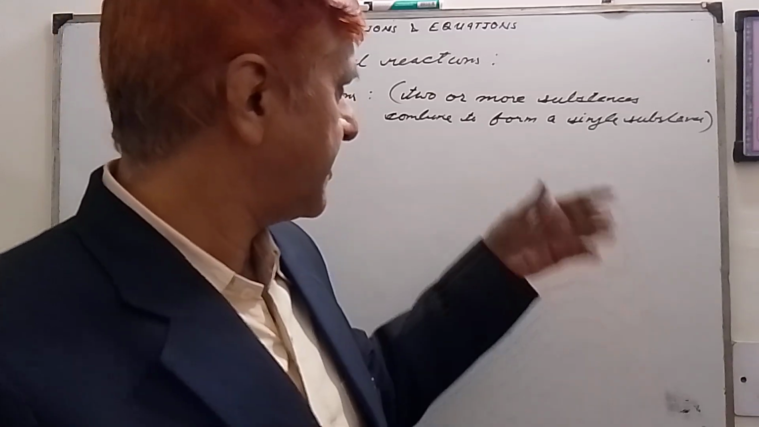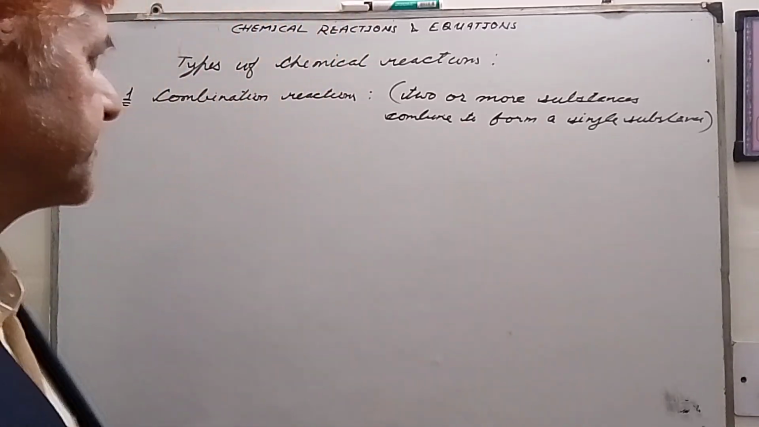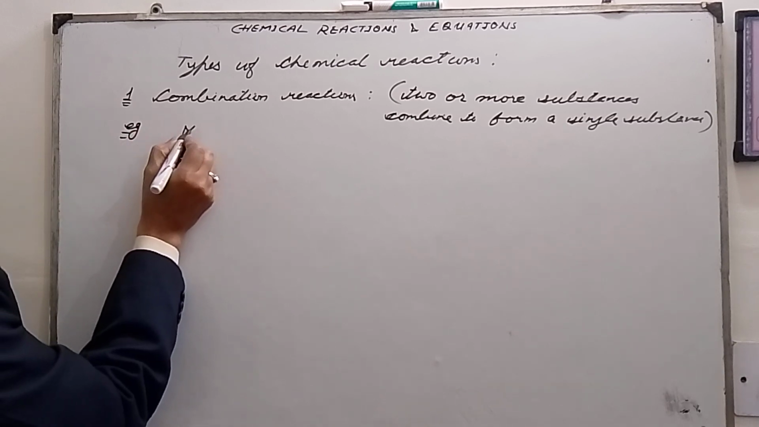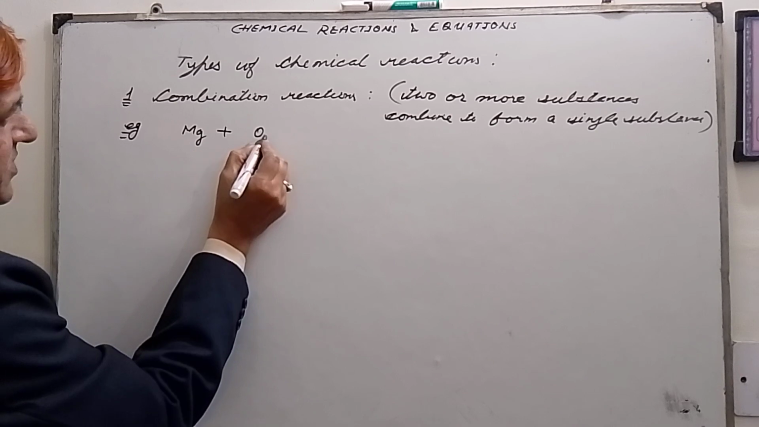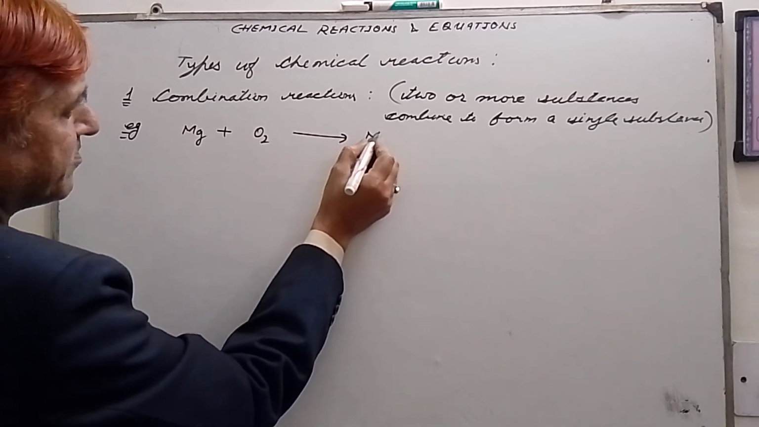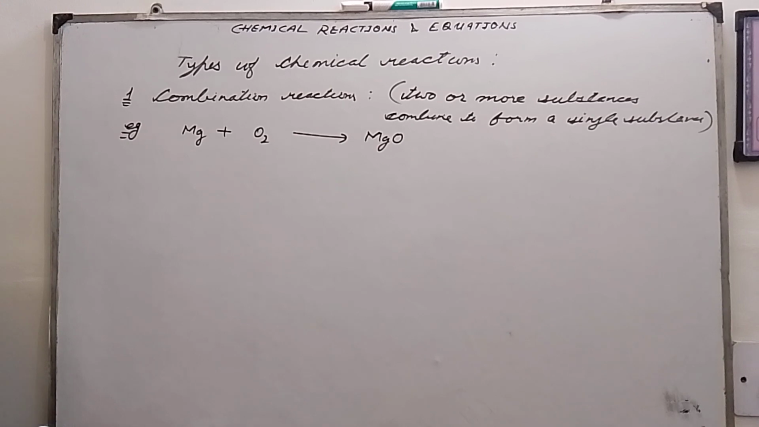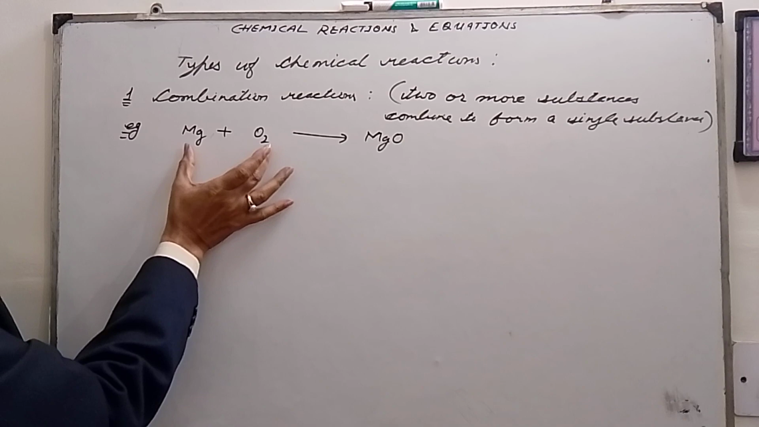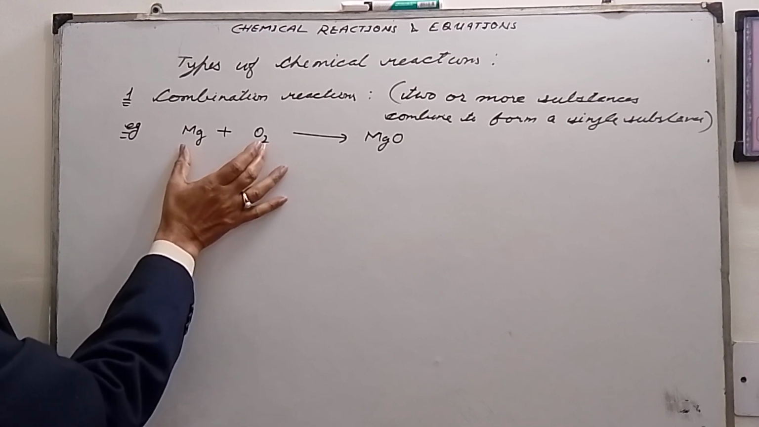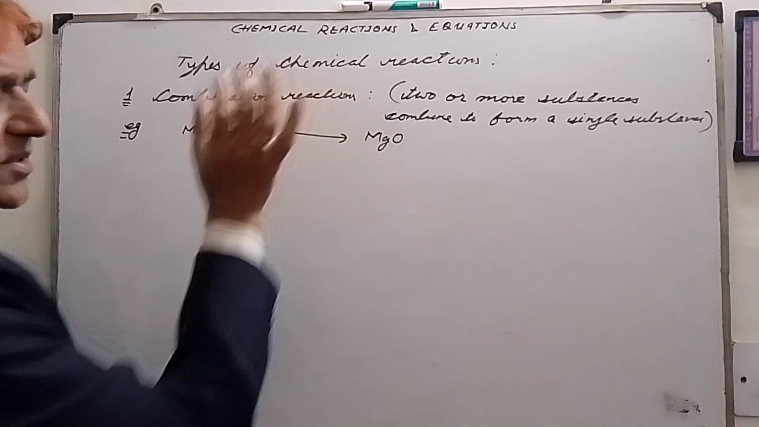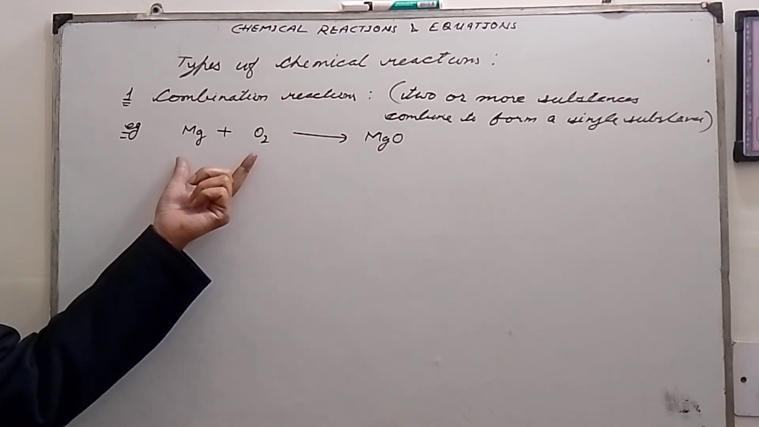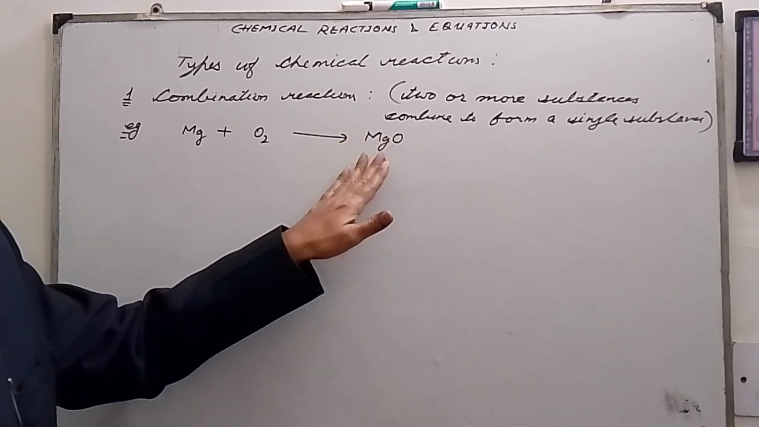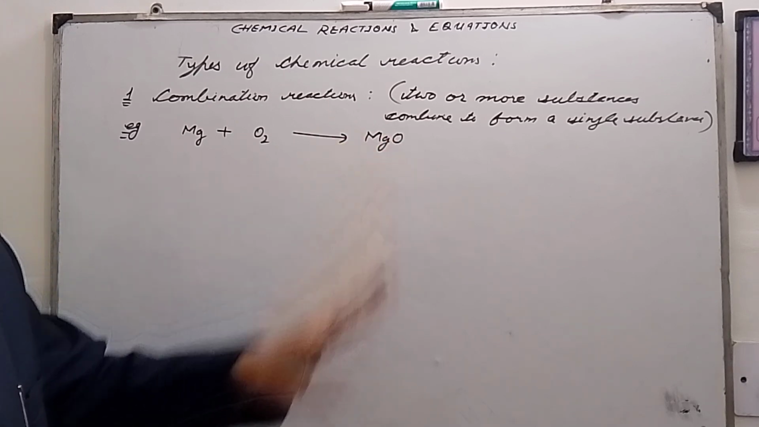So let's do some examples of combination reactions. For example, magnesium plus oxygen is equal to magnesium oxide. Now my dear students, see this chemical reaction. Here we have two substances in reactant and one substance in product. So this is an example of a combination reaction.